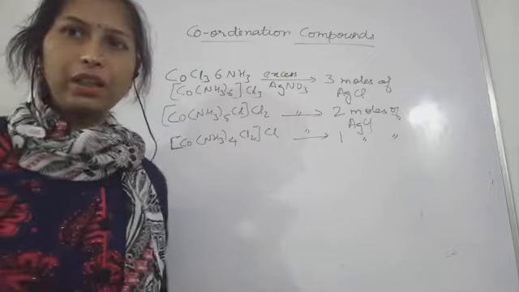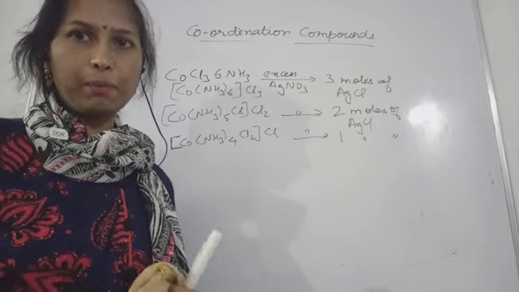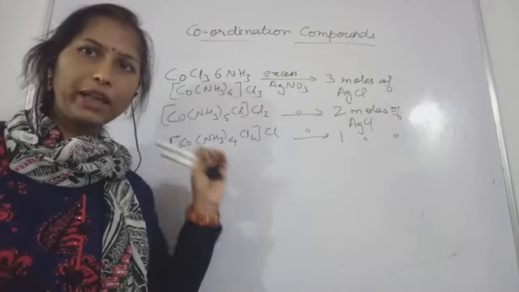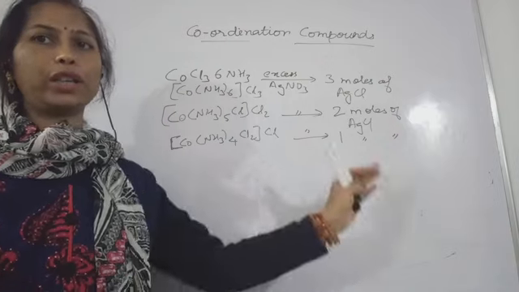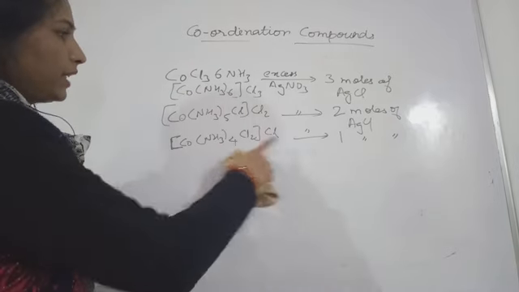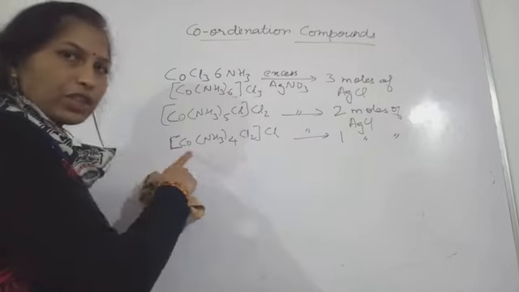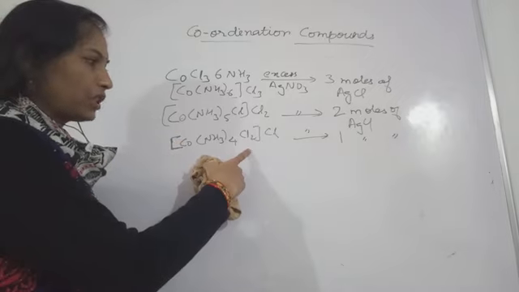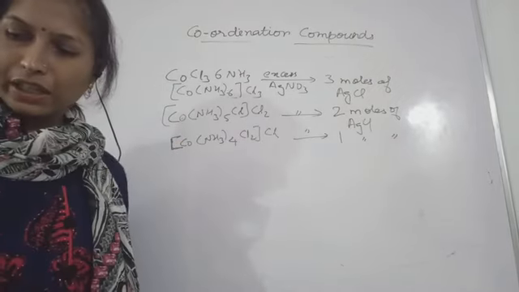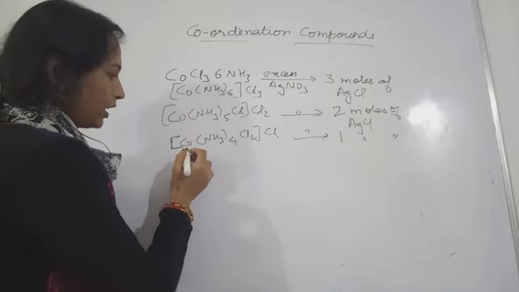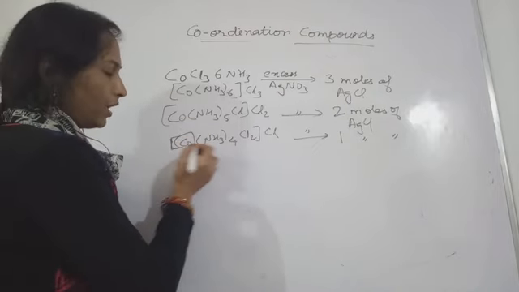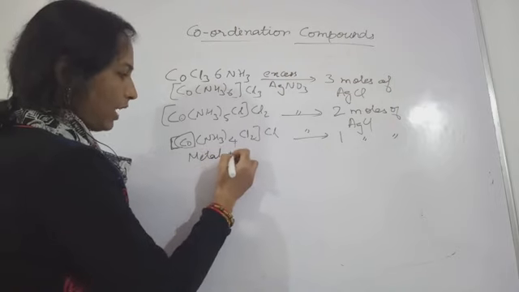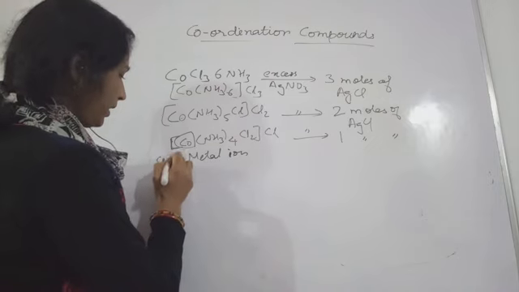So we will talk about coordination compounds in detail. Let's understand. This was the first experiment which made Alfred Werner think about coordination compounds. In this case, the species written inside the square bracket is called the coordination sphere. Let me tell you the terminology. What terms are we using here? The metal present inside the square bracket is called the central metal ion.